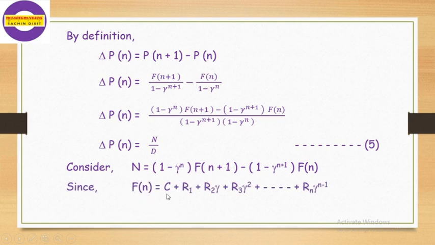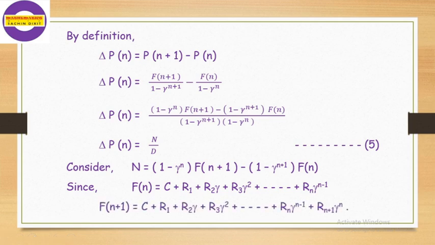Now Fn is equal to C plus R1 plus R2 gamma plus R3 gamma squared and so on up to Rn gamma raised to n minus 1. We have to find the value of F of n plus 1. That means we have to add one more term in this Fn, and that extra term will be Rn plus 1 gamma raised to n. Now in this expression, we can split this sum into two parts.